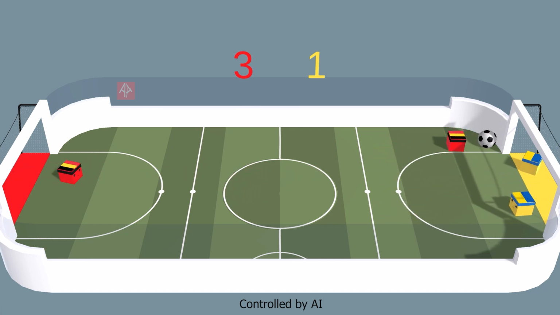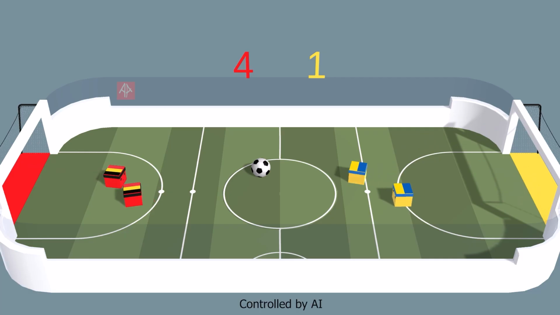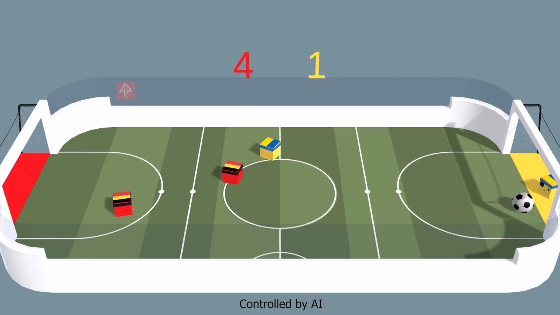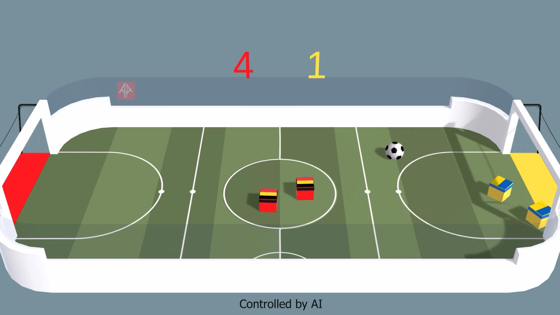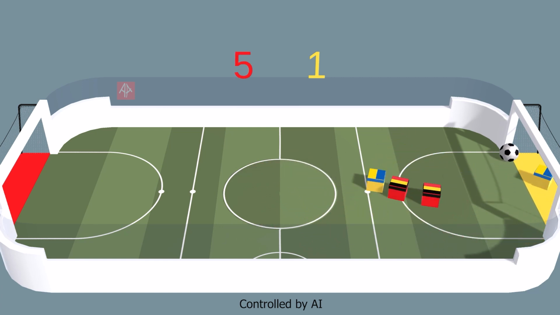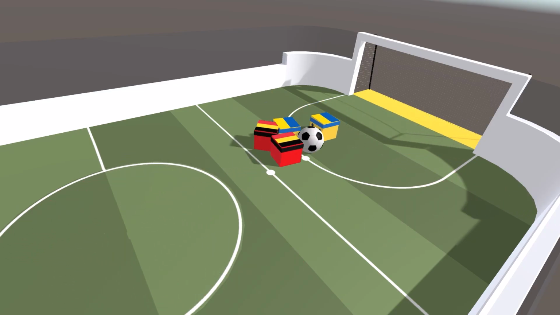Ooh, dangerous times for Ukraine. Belgium almost scoring, and the Ukraine defender scored one for Belgium. What a terrible own goal. Confusion at the back. 4-1 for Belgium. And the ball just rolling in. Nice clearance there from the Ukrainian defender. Tussling for the ball. The counter-attack from Belgium. But nice defending there from Ukraine. Another attack from Belgium, and this time it goes in. The defender tried to clear it, but it was too late.